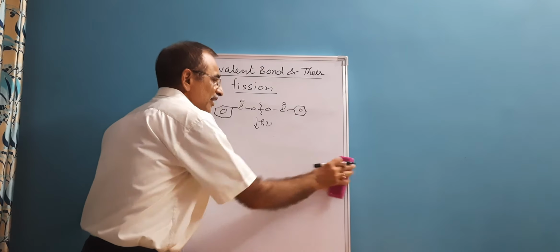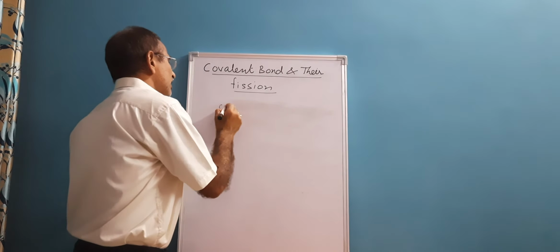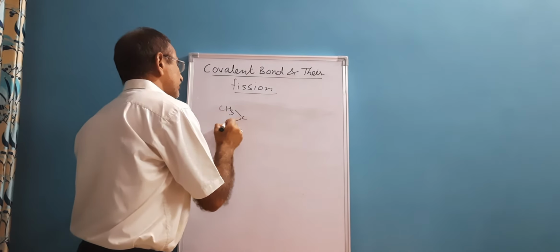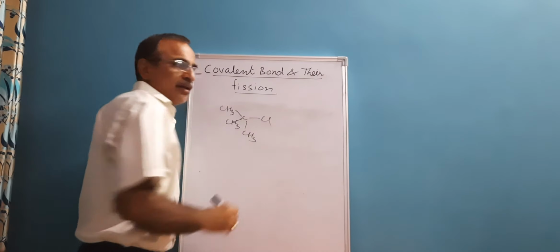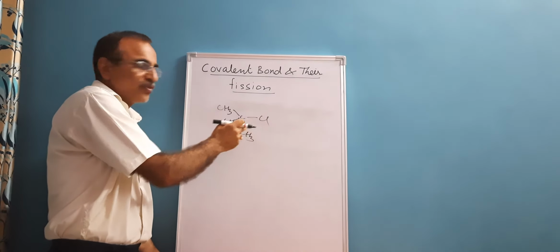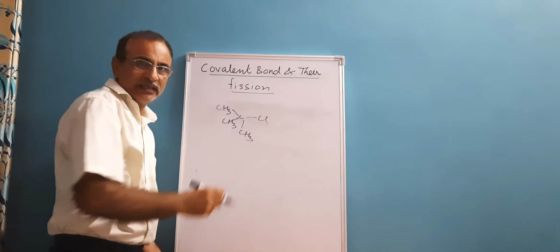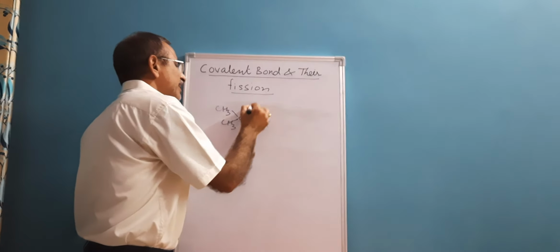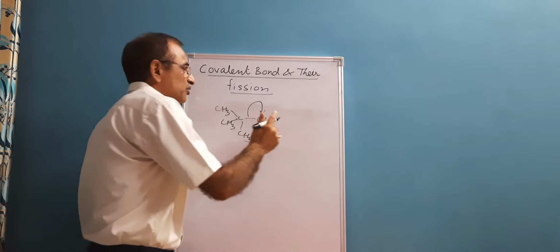Whenever there is a higher plus I effect, for example, let's consider this molecule. In this molecule, because of the presence of three methyl groups, the plus I effect increases at this carbon. As a result, it is very easy to break this bond, and both bond pair electrons will shift towards chlorine.